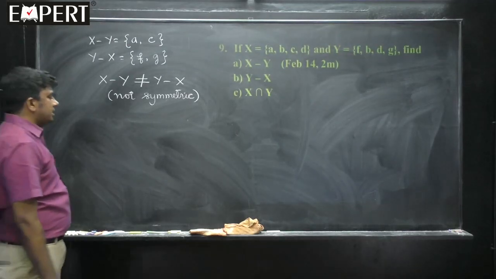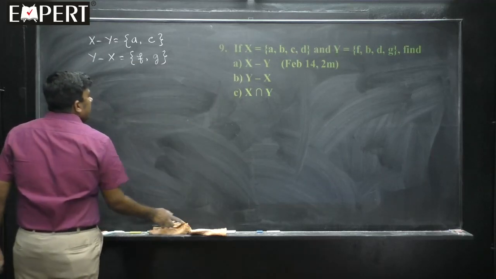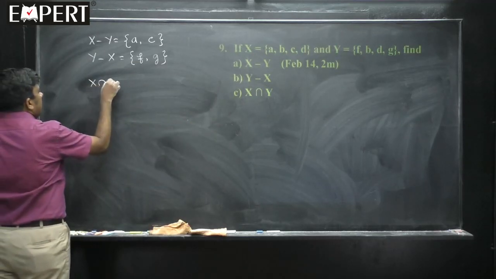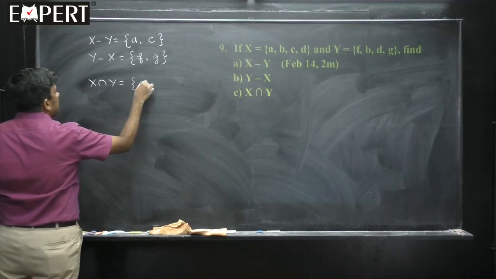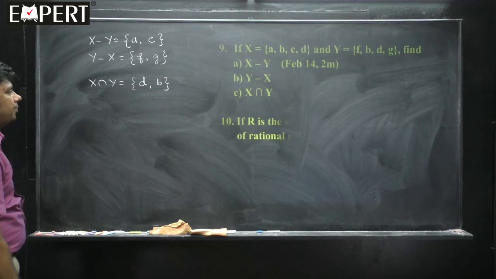Then x intersection y is needed. So this is not asked, so I will erase this. X intersection y is the elements which are common to both, that is B and D.